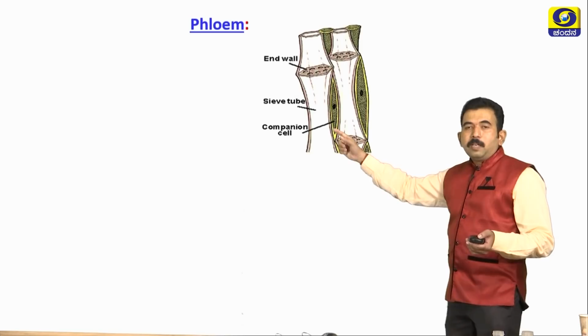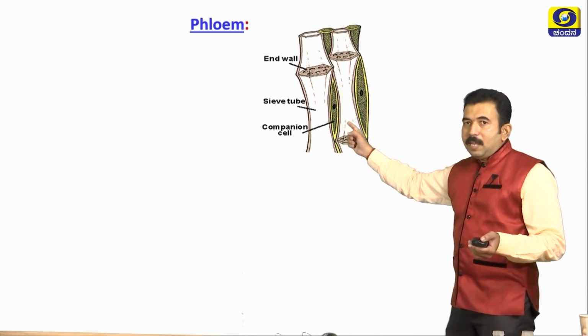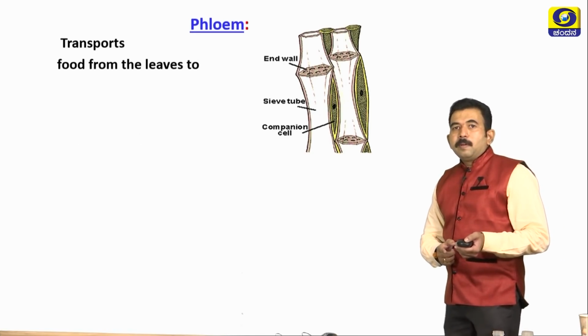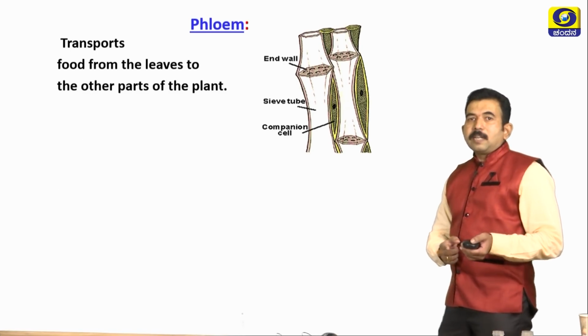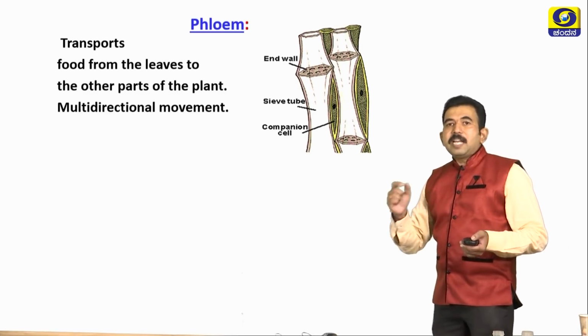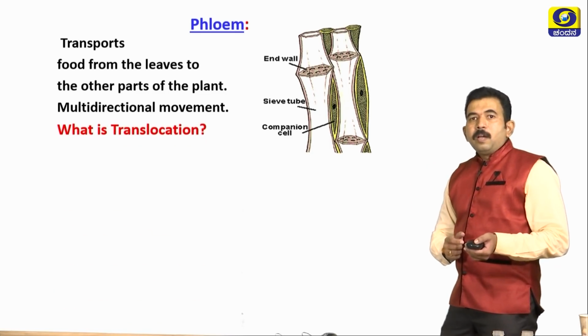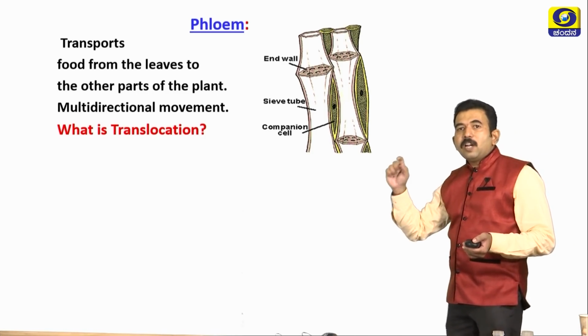Next, let us study transportation in phloem. In phloem, sieve tubes and companion cells play a very important role in transportation of food. Phloem transports food from the leaves to the other parts of the plant, and the movement is multidirectional and requires energy. The process by which the transportation takes place is called translocation.